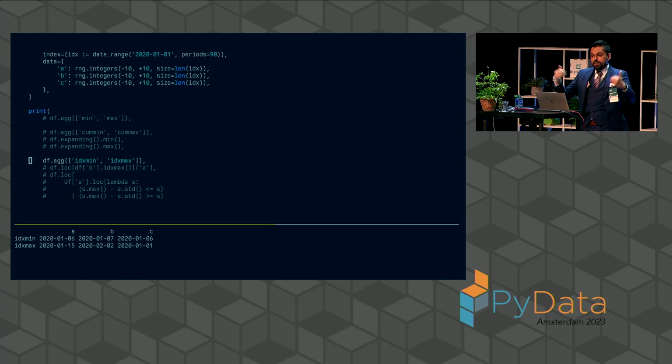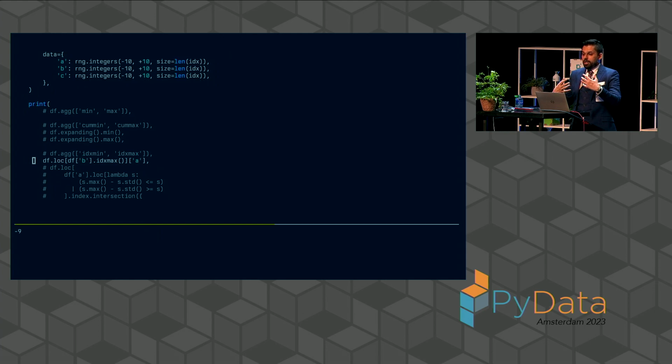And the reason we want to do that is to do some sort of lateral query. For example, we want to know for this data set, what are the values of A where we see the lowest value of B. We want to do some sort of lateral analysis. And this is why we would use the index min or the index max, because we'd say that the index is what's tying together these disparate data sets, or what's tying together these different columns of these data sets. So we'd first do an index max on B, and then do a lookup on A. It's a very common way that we do these lateral analyses.